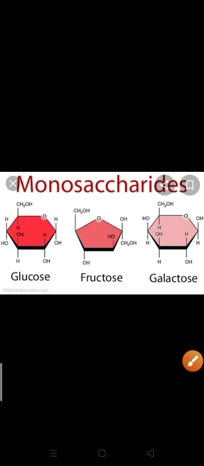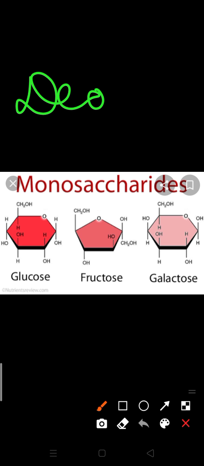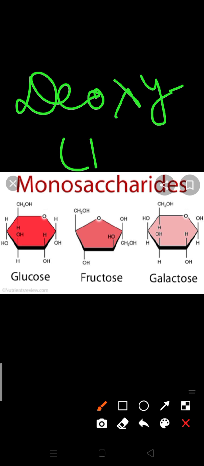Another thing about monosaccharides: on the basis of reaction with different substances, monosaccharides are categorized into different categories. Deoxy sugar. What is the function of deoxy sugar? Where is it found? It is a main constituent of DNA. Deoxy sugar is present in DNA.